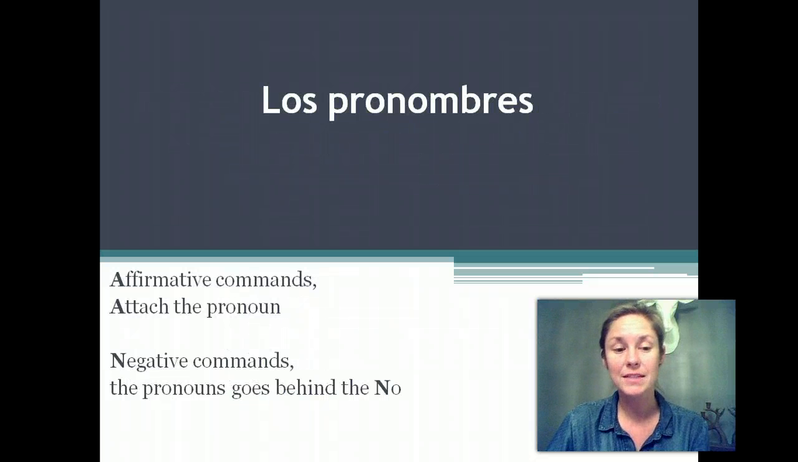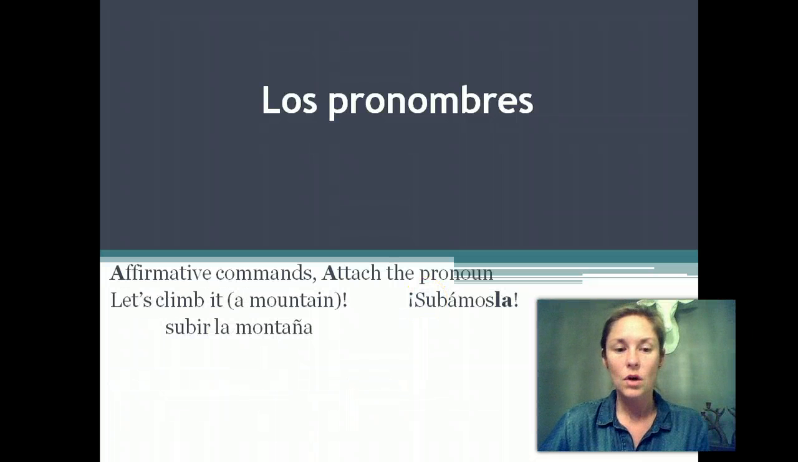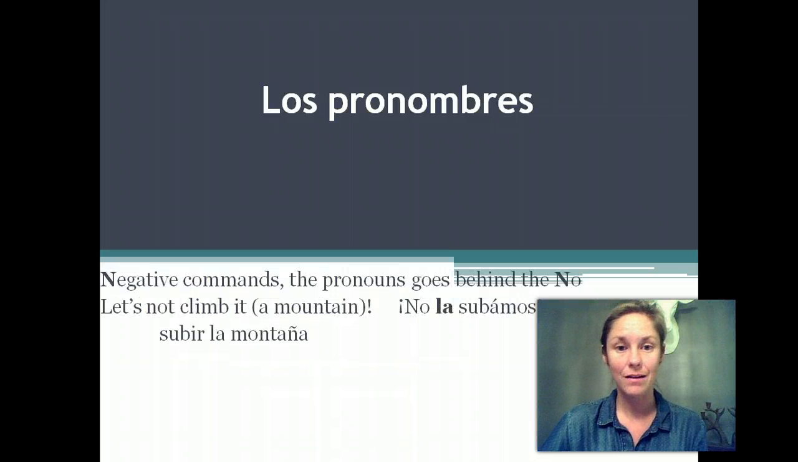Los pronombres. If you have an affirmative command, you attach the pronouns. If you have a negative command, you do not attach the pronouns. So, an example, affirmative commands, let's climb a mountain. Let's climb it, right? Subir goes to subamos, subámosla. Let's not climb a mountain. No la subamos. So if it's affirmative, you attach it. If it's negative, you put it right behind the no.